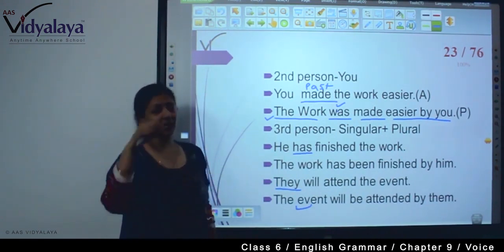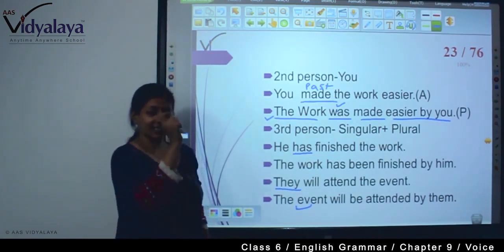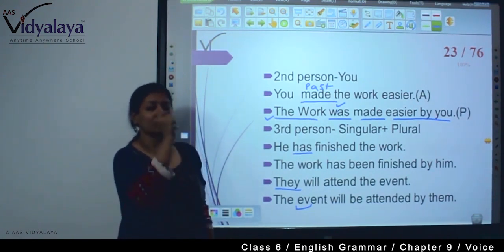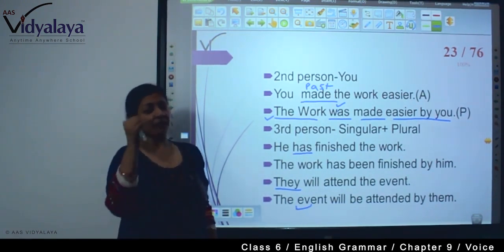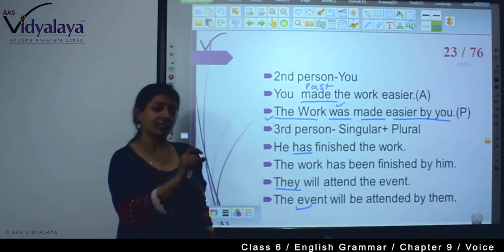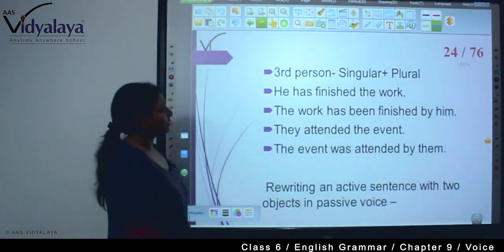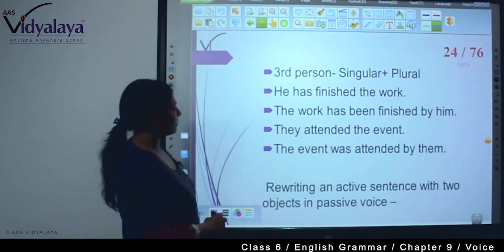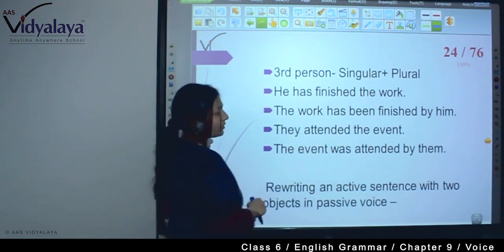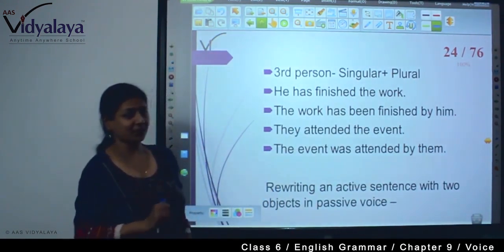So here you are seeing that whatever the subject, your verb is according to that. If it is singular, then it is singular. If it is plural, then it is plural. No matter what the subject in the active sense, if it changes into the passive voice, then the verb will be according to the subject in the passive voice. Now third person singular plus plural: the work has been finished by him, and the event was attended by them. Now rewriting the active sentence with two objects in passive voice.